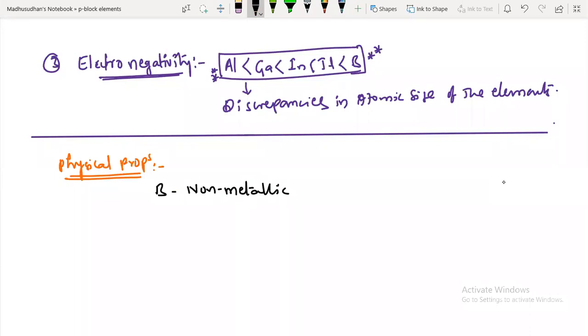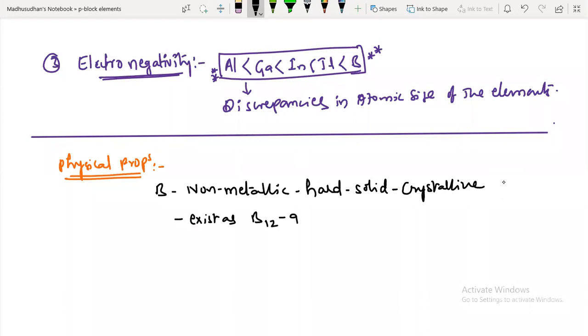Boron is non-metallic. It is extremely hard, and it is a solid. It exists in many different allotropic forms, and it is a hard, solid, and crystalline compound. Boron generally exists as